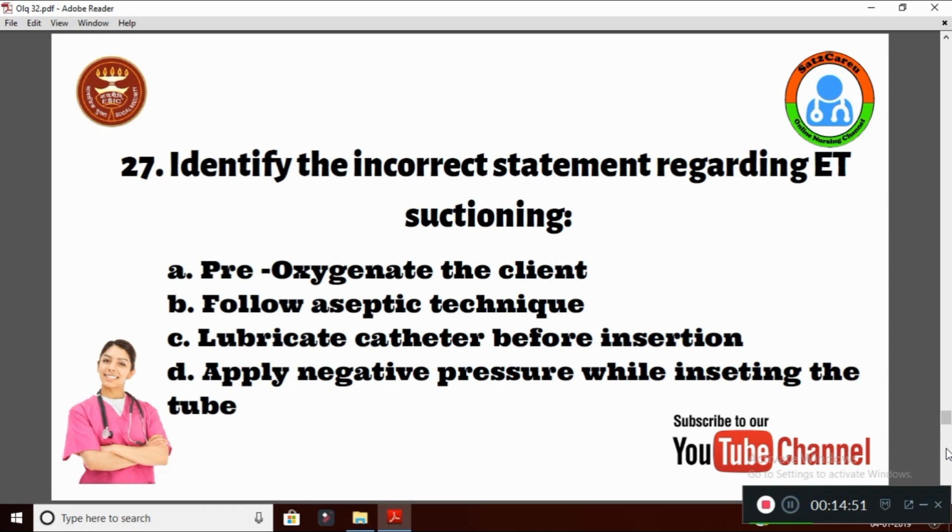Question number 27. Identify the incorrect statement regarding ET suctioning. Option A, pre-oxygenate the client. Option B, follow aseptic technique. C is lubricate the catheter before insertion. D is apply negative pressure while inserting the tube. The incorrect statement regarding ET suctioning here is option D, applying negative pressure while inserting the tube. All other three options are correct statements.